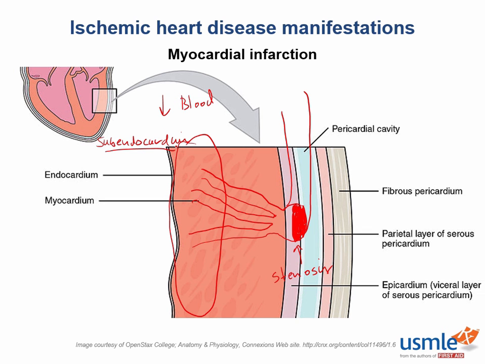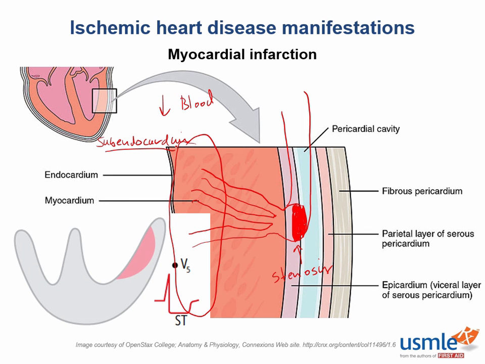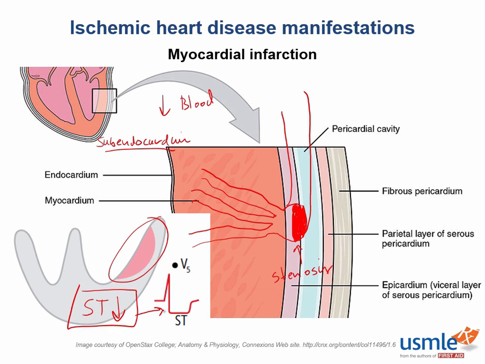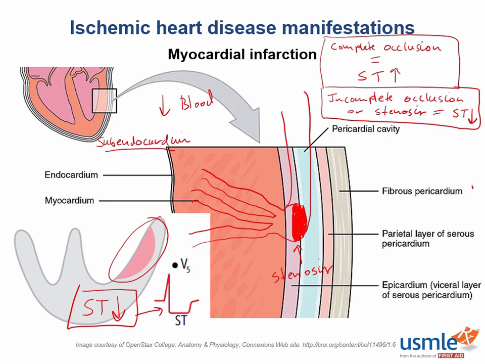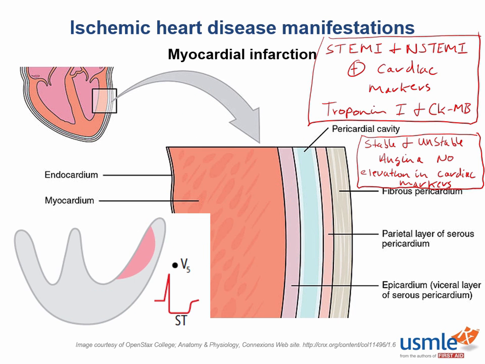Now you can see an example of an infarct of the subendocardium here, and it shows up again as the red shaded area. And on your ECG, this will show up as ST segment depressions, not elevations. And this is a key distinction between transmural and subendocardial infarctions based on the pathology of the coronary artery. Another important point to remember here is that cardiac enzymes will be positive in both STEMIs as well as NSTEMIs, but they will not be positive in stable angina or unstable angina.